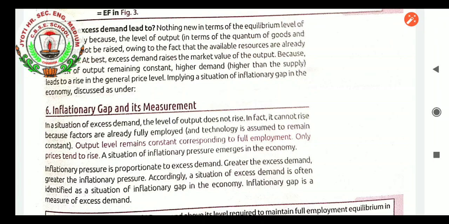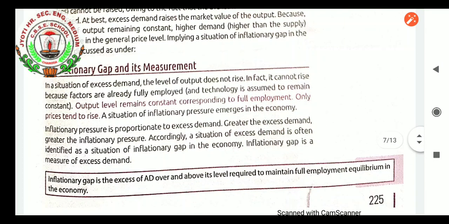What do you mean by inflationary gap and how is it measured? Inflationary gap is the excess of aggregate demand over and above the level required to maintain full employment equilibrium in the economy. When it crosses a certain level, like for example now, inflationary gaps are there. People's income, though we know it increased, has not increased so much as the prices in the market. The prices of petrol and vehicles are more than the income of the person, but still there are people who can handle the situation and purchase things by taking loans from the market.